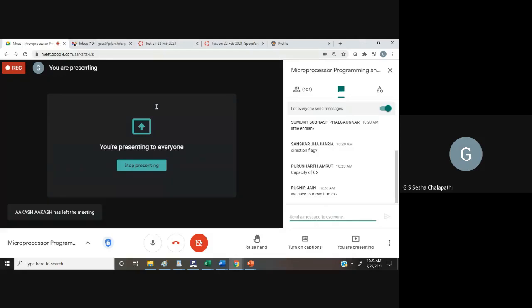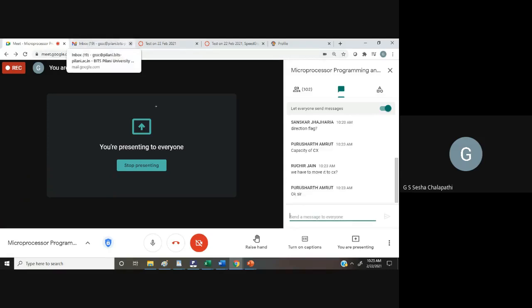Capacity of CX, that should be a better way of putting it, Amrut. You're right. Capacity is not a word you will use. You will say size of CX. CX is a 16-bit register, and therefore you will have DW.